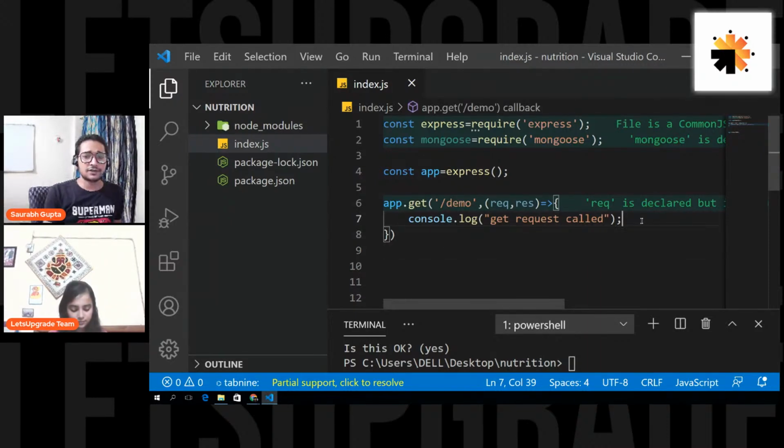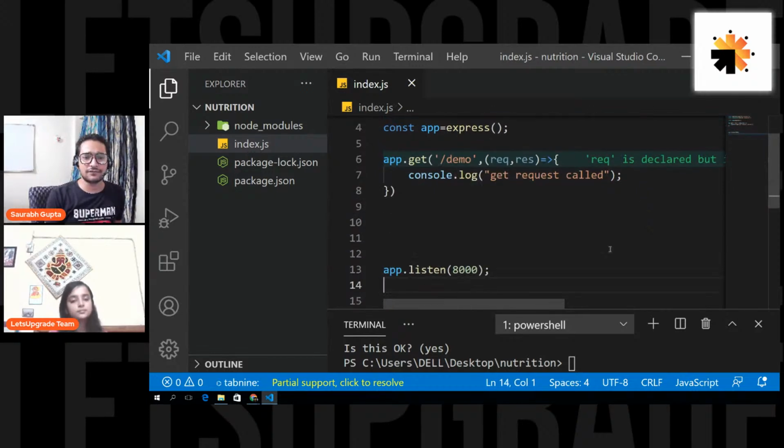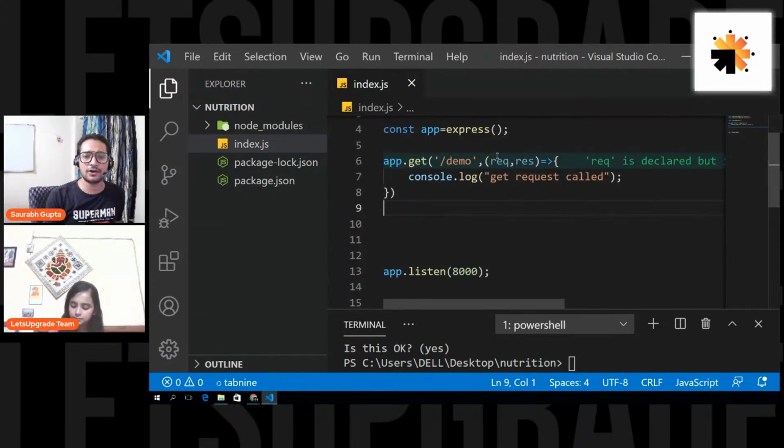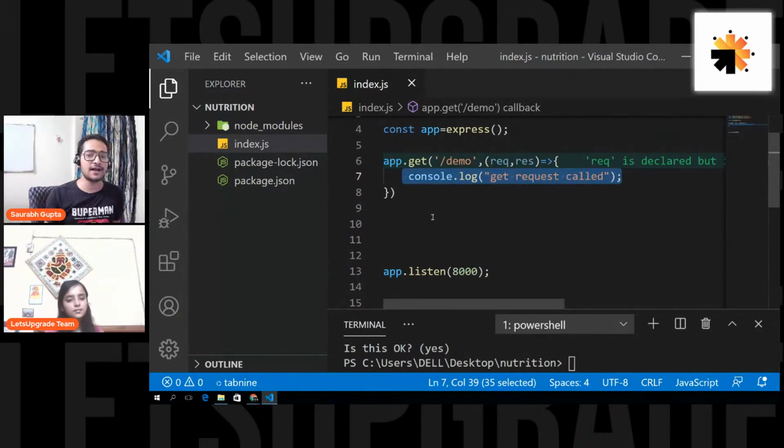Okay, so now let's run this application first. You can see I have packages, I have the express object, and then I created a GET route, and then I call this function. So if anyone accesses the GET route using /demo, I'll call this. This is a functionality that will be called, and our server is listening on port number 8000. So let's run this application.